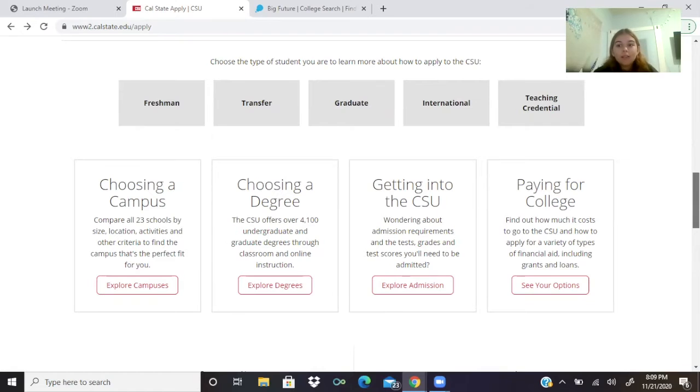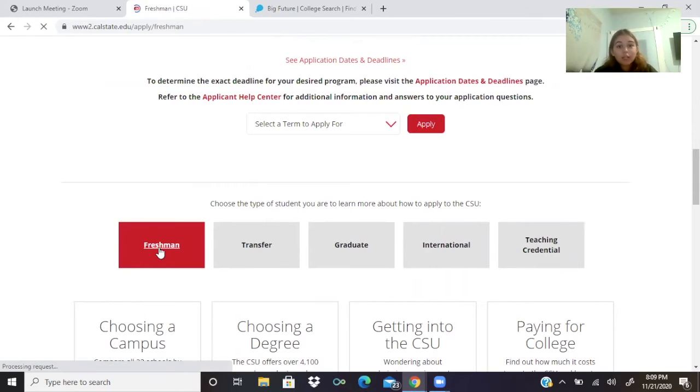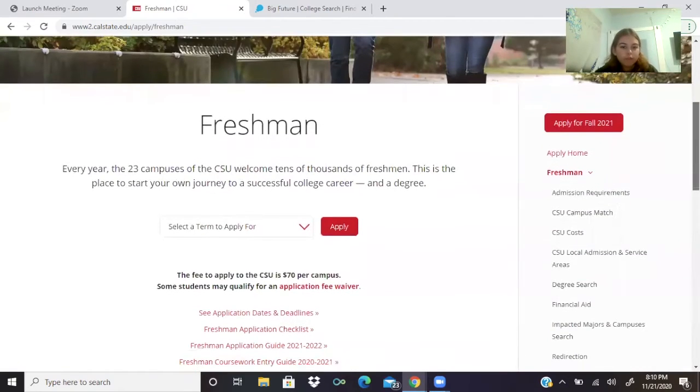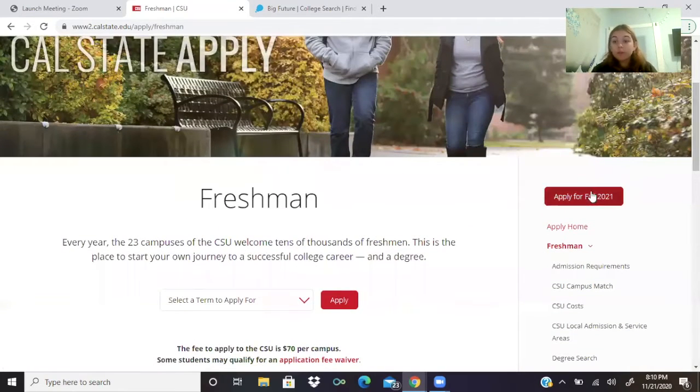So yeah. Since I am going to be a freshman, just like you guys, I'm going to click freshman for the type. So here is just some information, the deadlines, the application checklist, just stuff you can look at to help you throughout this process if you need to. So now we're going to apply for fall 2021.